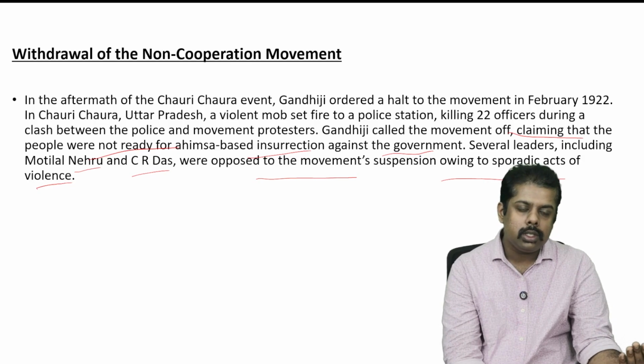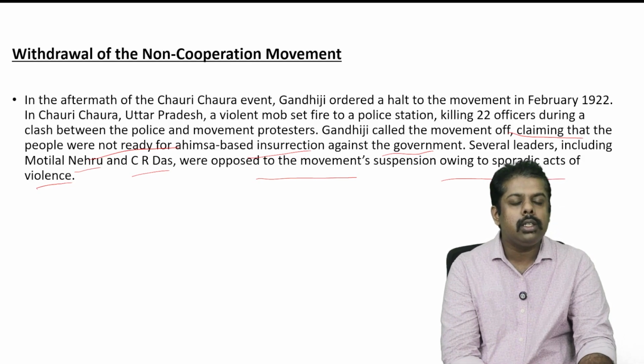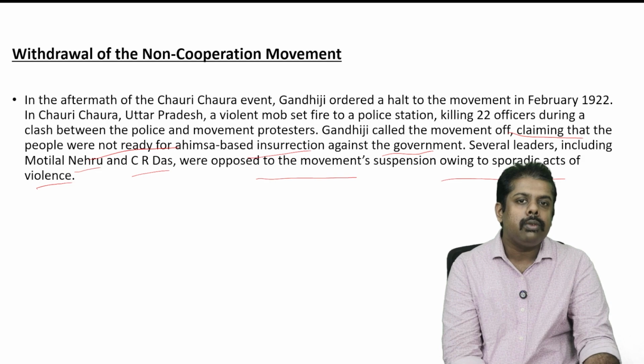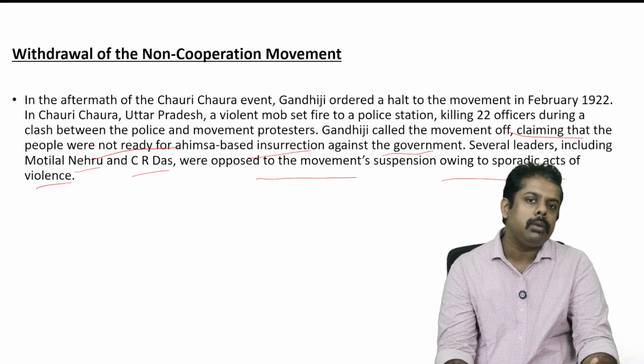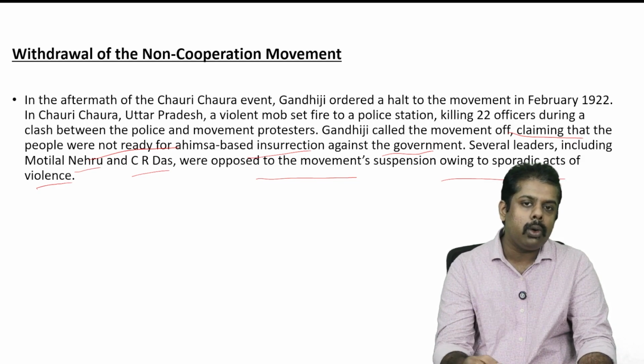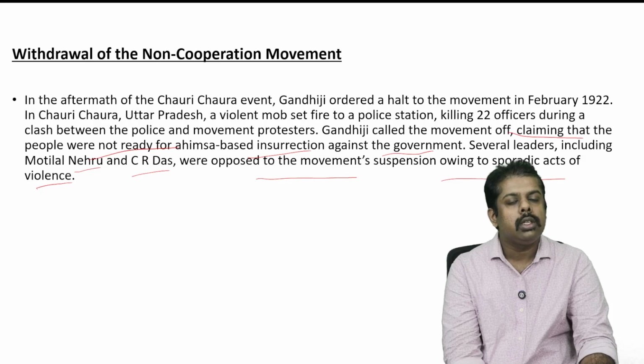As we discussed in the session, the British goods were opposed or banned. People were boycotting the British products. Then students had left the British schools, colleges, and their law courts as well.